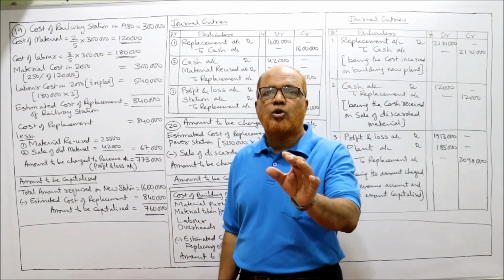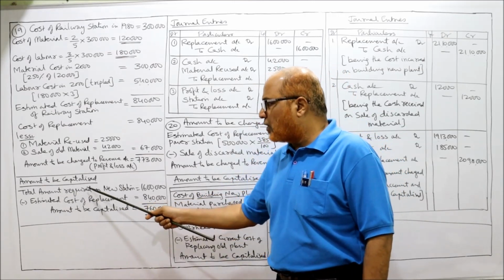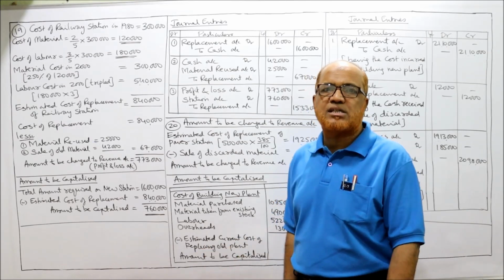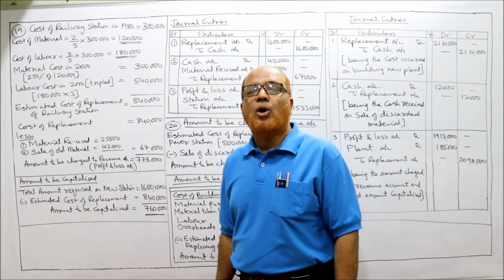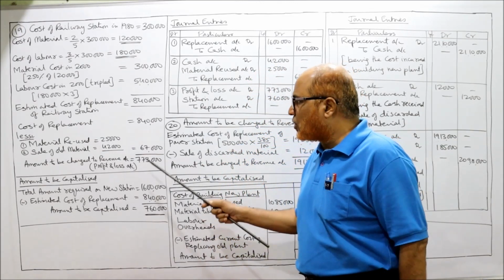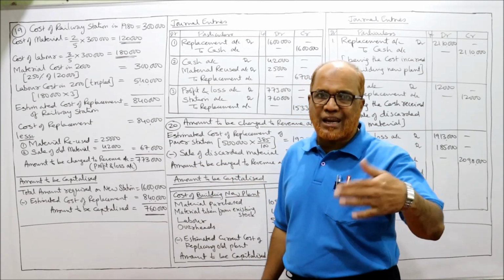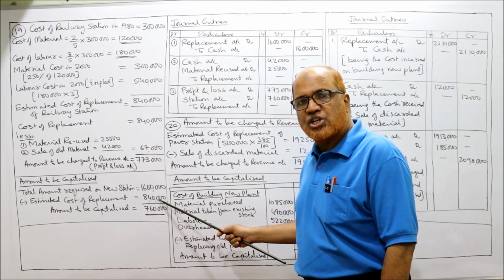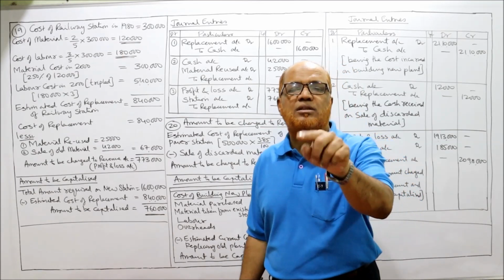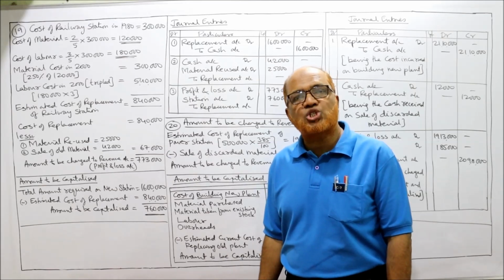Now we have to find out how much amount is to be capitalized, charged to the station account. The total amount required for the new station is 16 lakh. From this we deduct the replacement cost of the old station, which is 8,40,000. So 16 lakh minus 8,40,000, you get 7,60,000. This amount is to be capitalized. Capitalized means it should be charged to the station account.